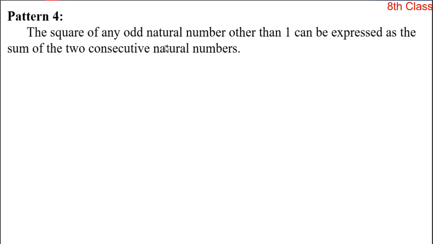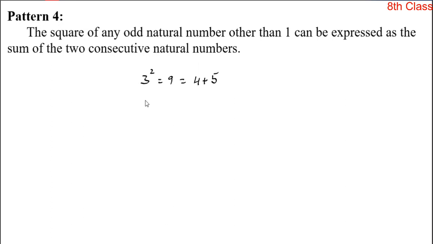Let us see. So here we take one odd natural number, 3. Its square, 3 square, is equal to 9. Now, is it possible to express this 9 as the sum of two consecutive natural numbers? Yes, it is possible. We can express that 9 as 4 plus 5.